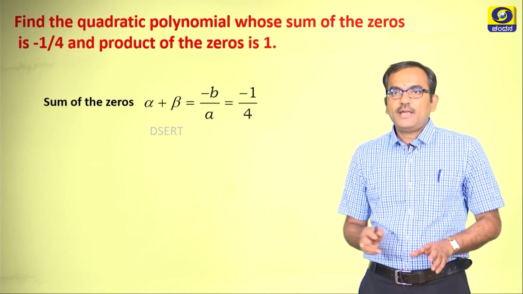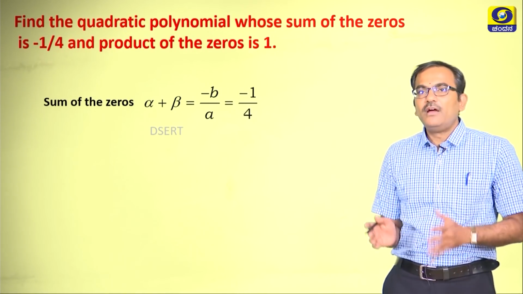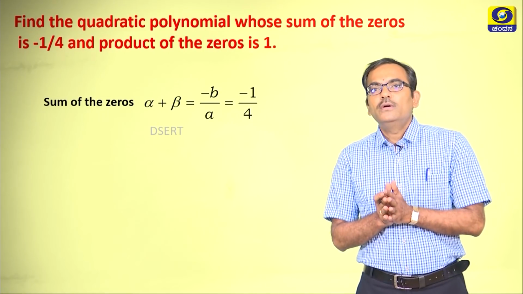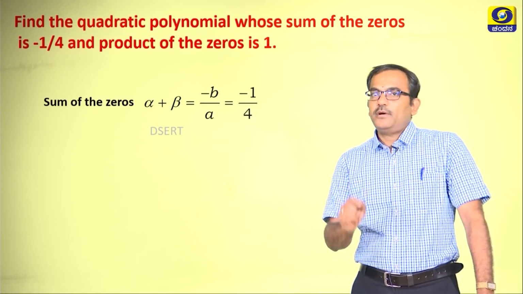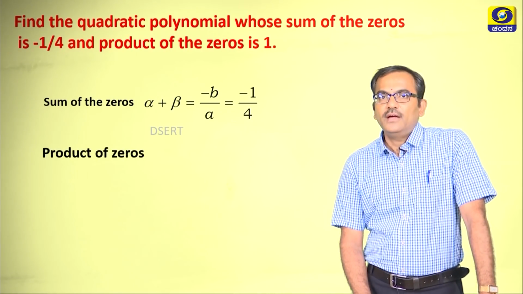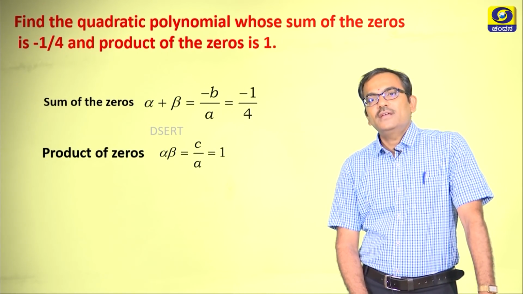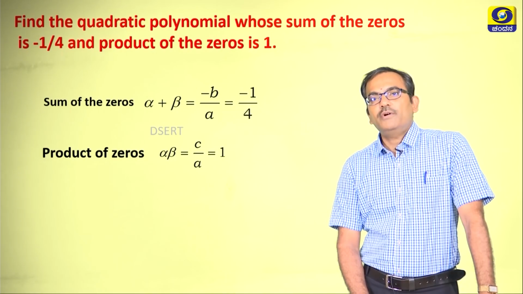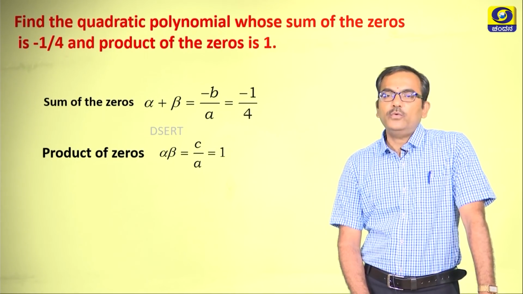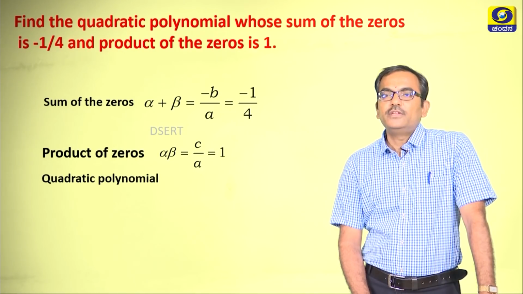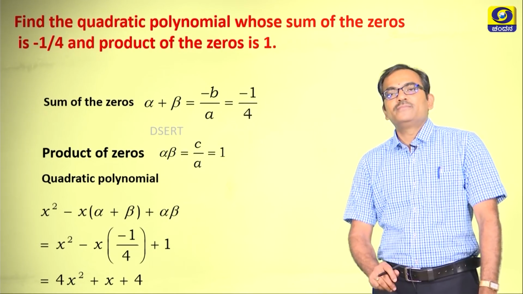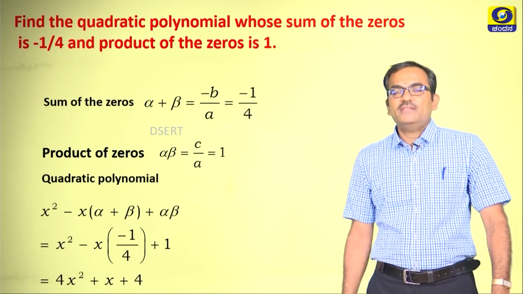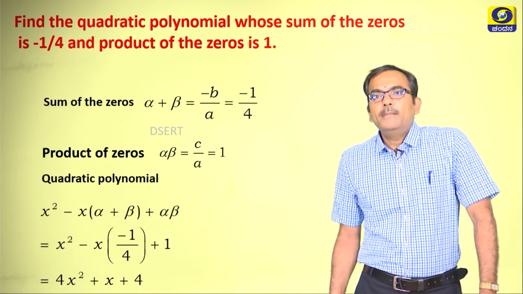Sum of the zeros can be taken as alpha plus beta, where alpha and beta are the two zeros of the polynomial, particularly the quadratic polynomial, right, and product of the zeros is given as 1, alpha beta is equal to 1, and the quadratic polynomial has a standard form like this: x square minus x times alpha plus beta plus alpha beta.